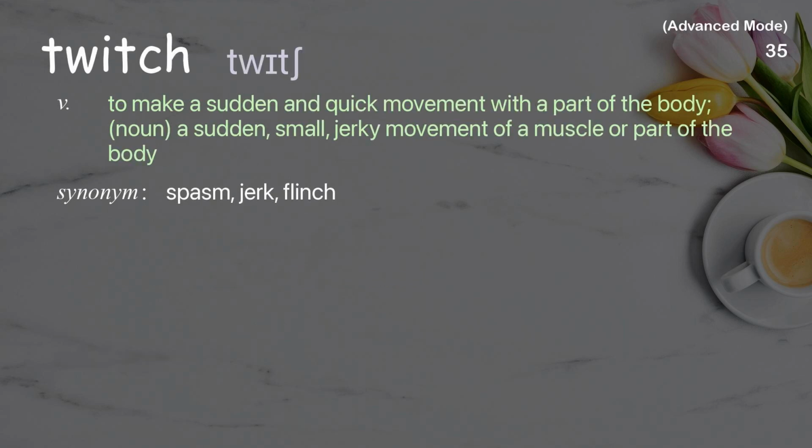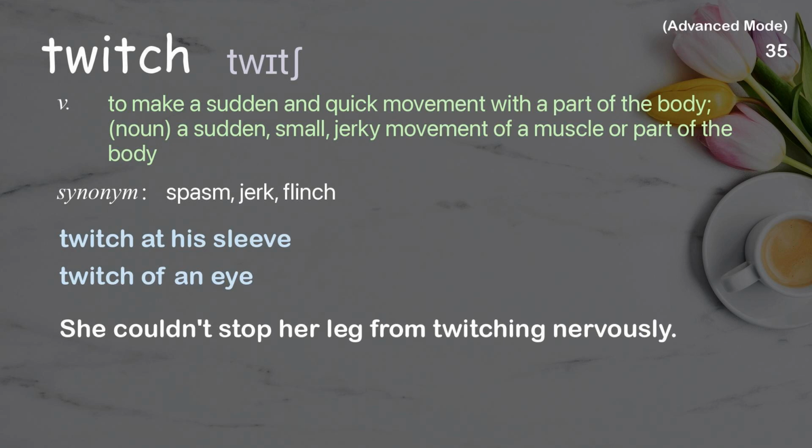Twitch. To make a sudden and quick movement with a part of the body. Noun: a sudden, small, jerky movement of a muscle or part of the body. Examples: twitch at his sleeve, twitch of an eye. She couldn't stop her leg from twitching nervously.